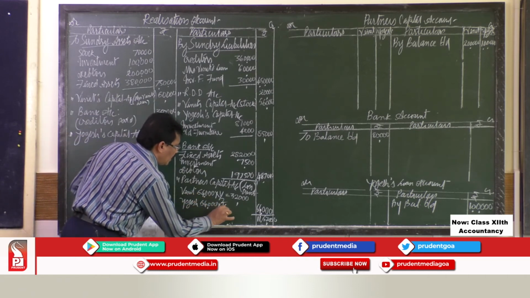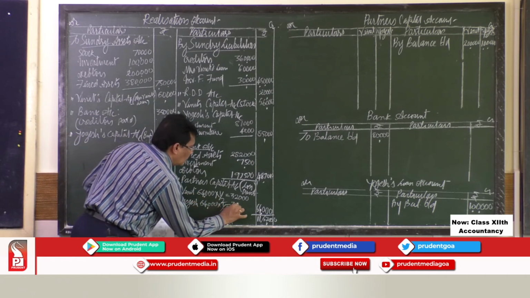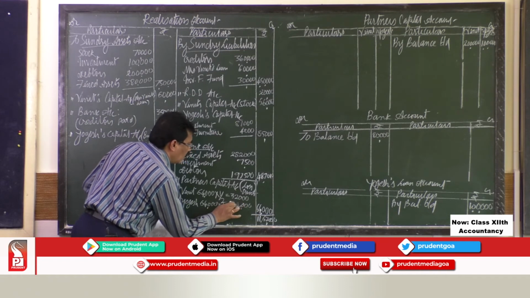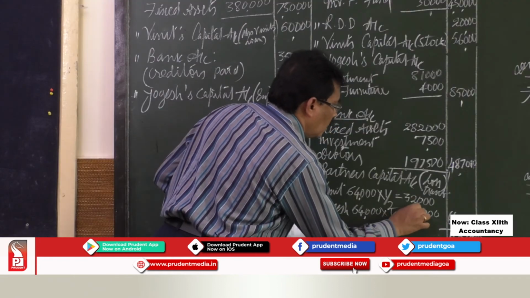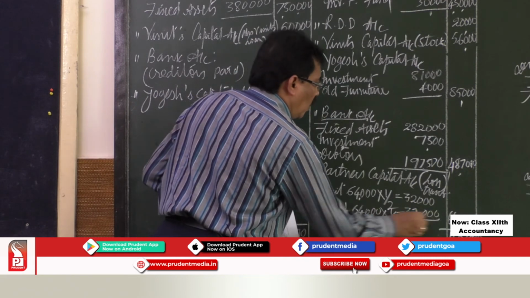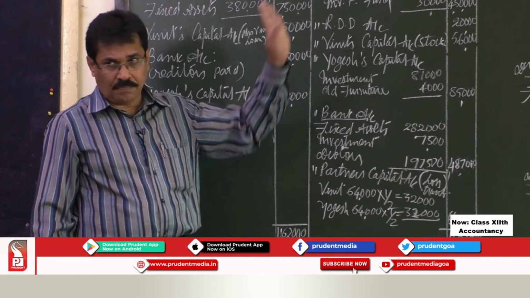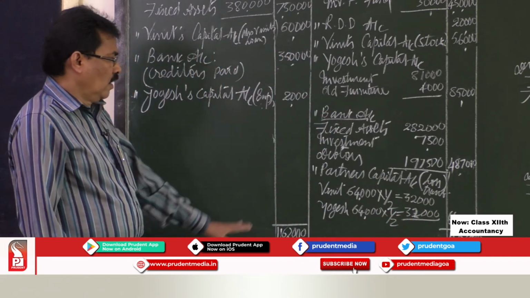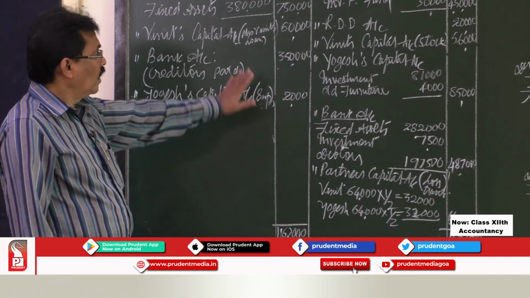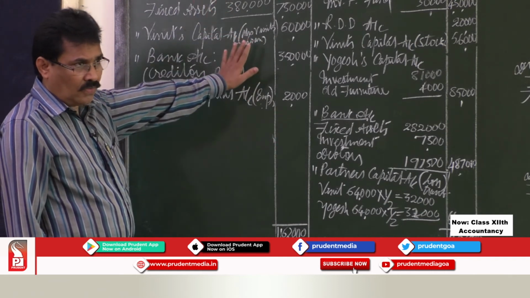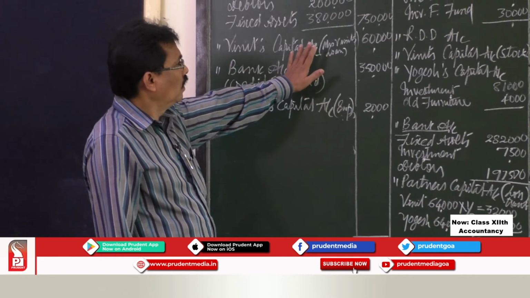We have to divide it equally. So this one will also get 32,000. So this is the loss transferred to partner's capital account. So with this your realization account is closed.